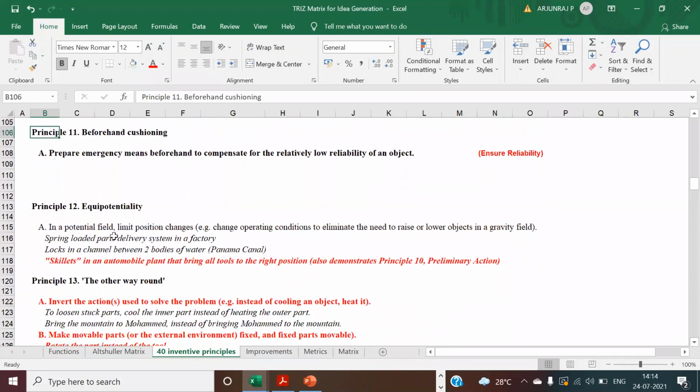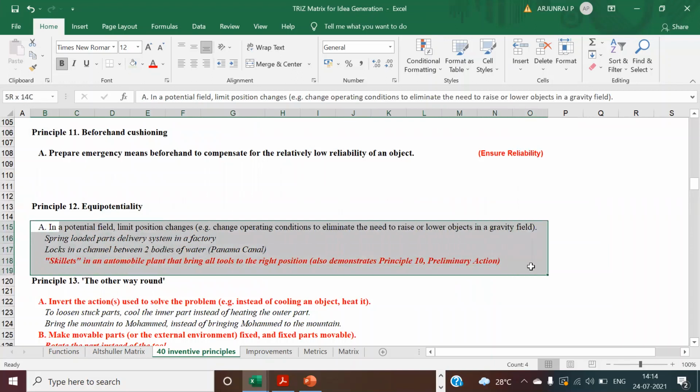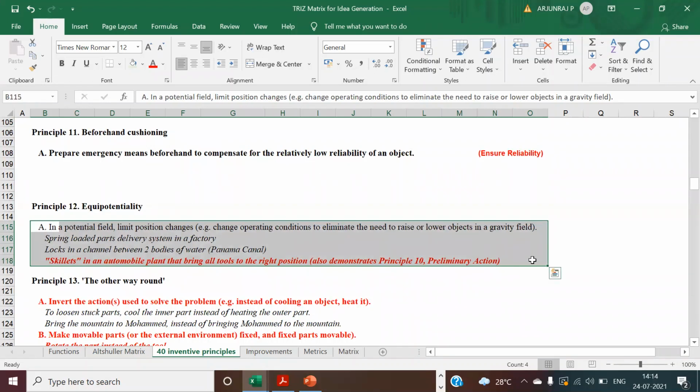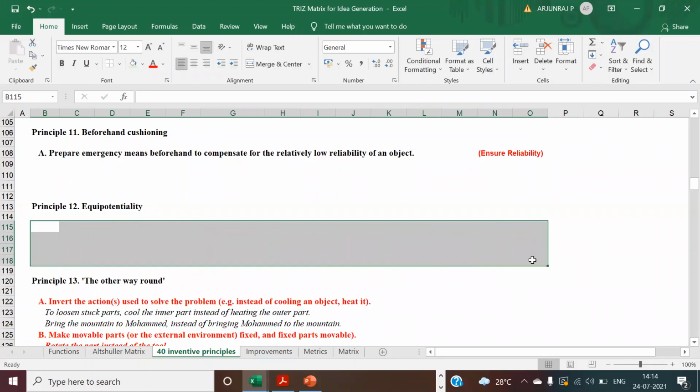Equipotential is nothing but even if I change my dimensions, even if I change the supplier from X to Y of the grinding machine, even if I change the specification of my grinding machine or the welding process, you have different types of welding, even if I change the process of welding or anything, even if I change the dimensions of the machines, my end result, the 40 micron, should not get affected. What are the different ways I can look into it by changing the dimensions? Those things also you can look into.